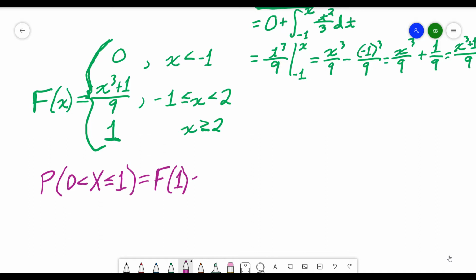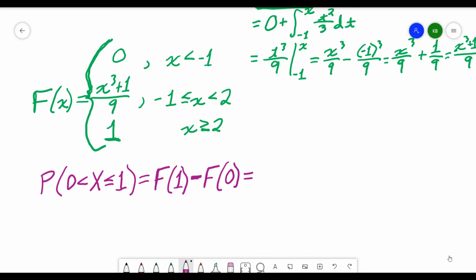So I can subtract out my cumulative distribution up to 0. I've taken the probability that the random variable is any value up to 1 minus the probability that the random variable is up to 0, leaving me only the probability that the random variable falls between 0 and 1.